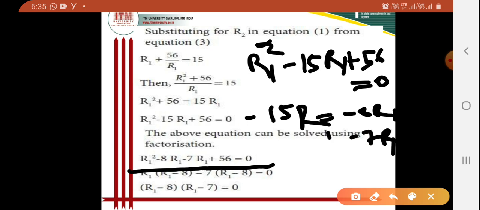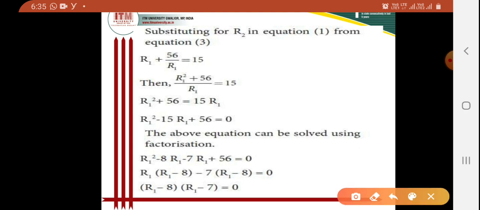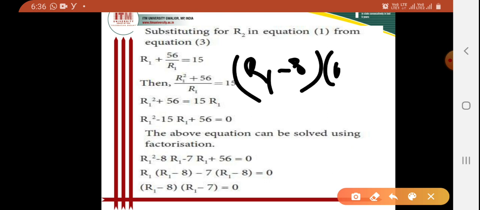Taking common, R1 into R1 minus 8, minus 7 into R1 minus 8, that will be 0. So I can write R1 minus 8 into R1 minus 7 will be 0.